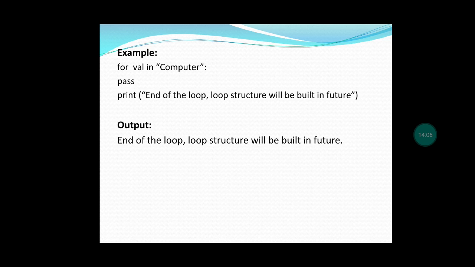Sequence statements we have seen, and next alternative, simple if else and if elif statement we have discussed, and also finally we have seen about the iteration or looping statement, that is while, for and jump statements. We have understood all these things.